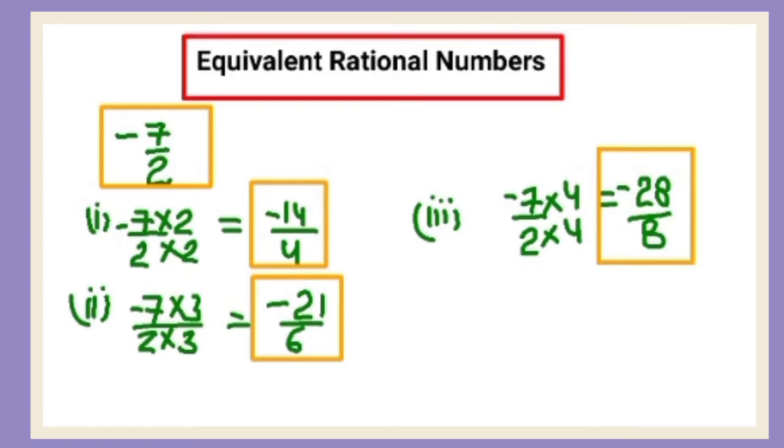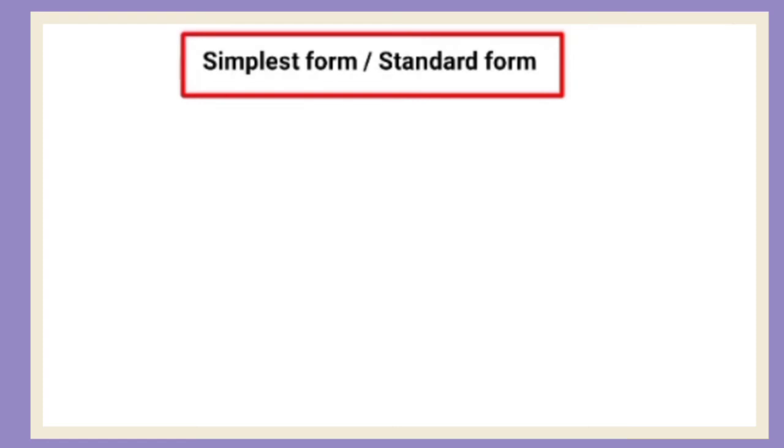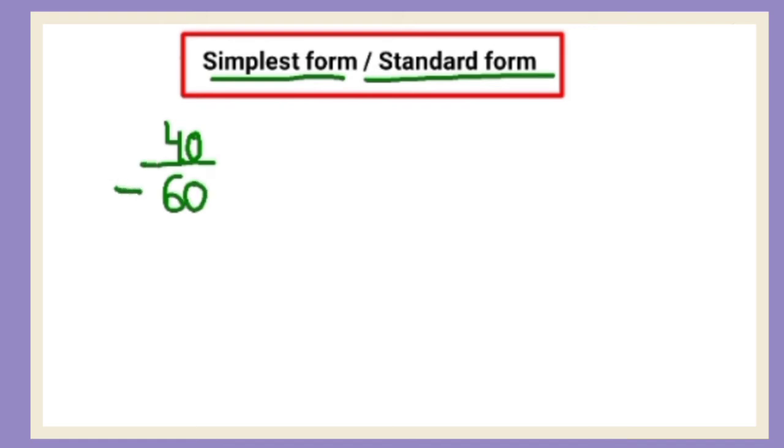Right? Now we understand simplest form or the standard form. Sometimes they will also ask to reduce to the lowest term. So lowest term is also same. For example, you have a fraction 40 upon minus 60.